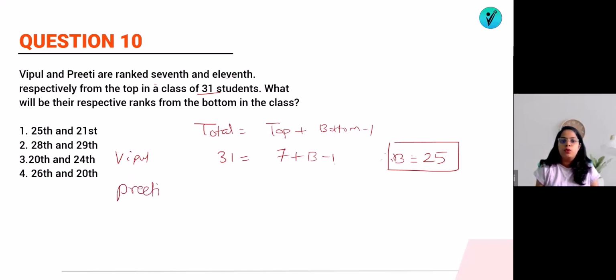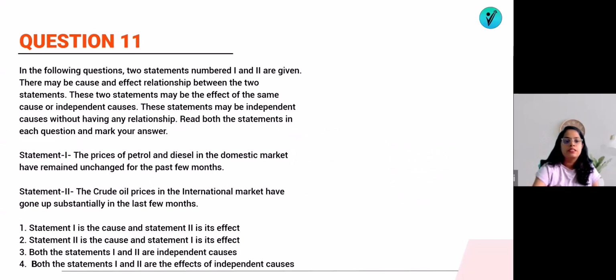Now we know that between 7 and 11 there is a gap of 4 ranks. So obviously this will be 25 minus 4, which means 21. Or we can see 31 equals 11 plus bottom minus 1, which gives 21. That means 25th and 21st are the ranks of Vipul and Preeti respectively from the bottom. Okay, now let's solve the next question.